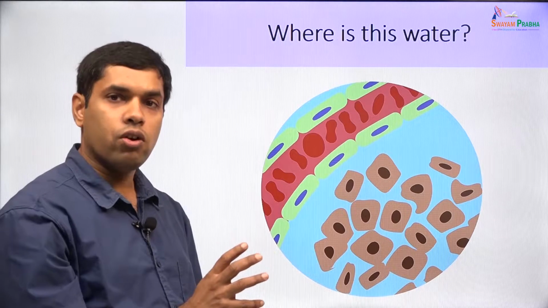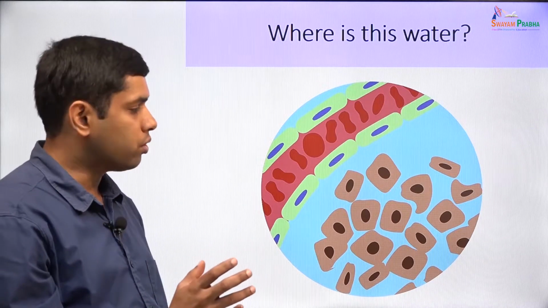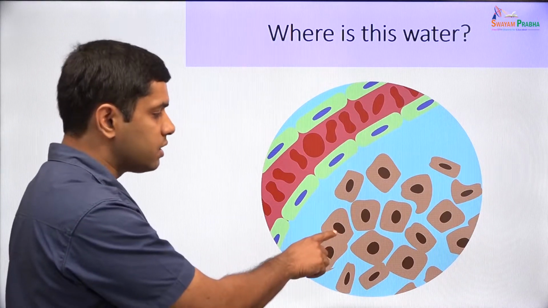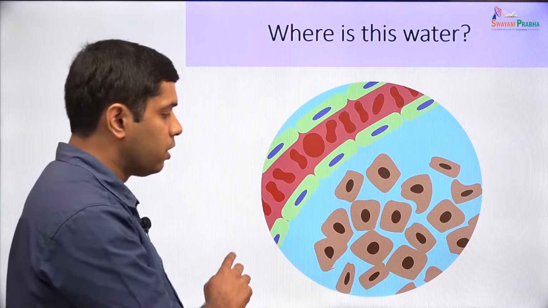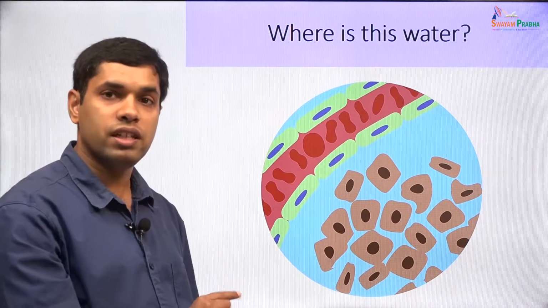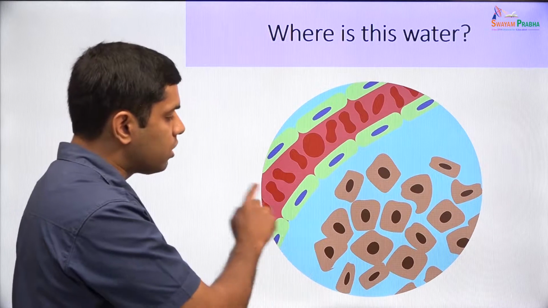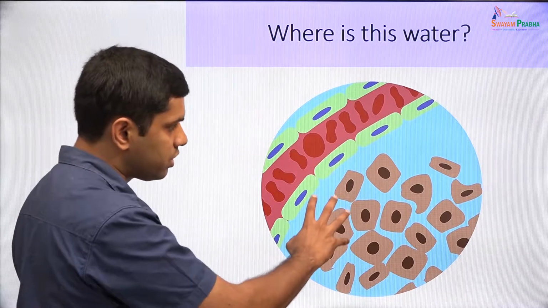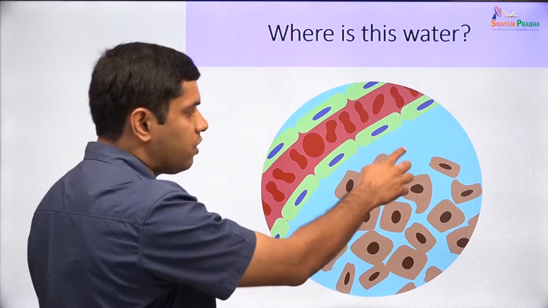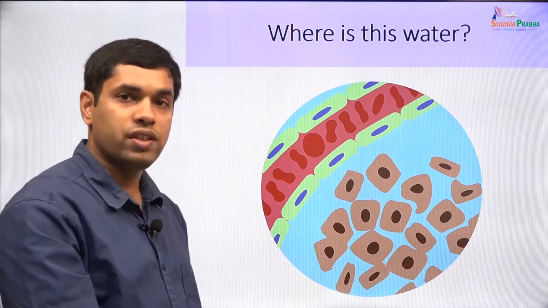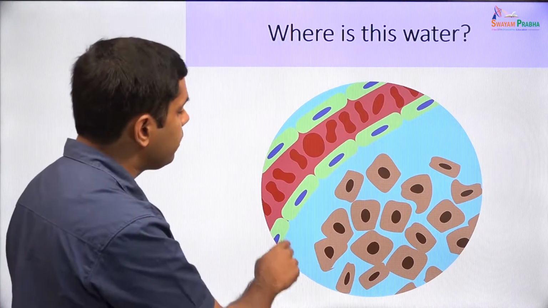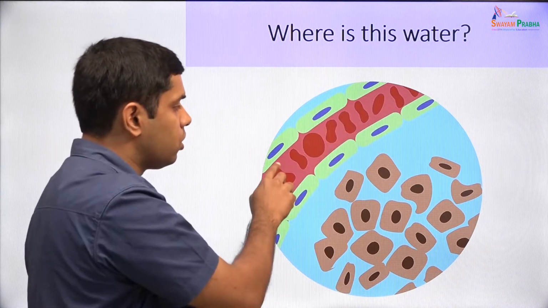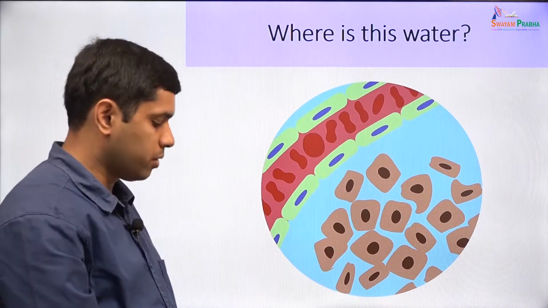So, one easy way of dividing the body water is to divide it into the water that is inside the cells and the water that is outside the cells. So, the water that is inside the cells is called the intracellular fluid, and the water that is outside the cells is called the extracellular fluid. And now you can make out that there is an extracellular fluid that is just around the cells, and this fluid that is around the cells is called the interstitial fluid, and the part of the extracellular fluid that is inside the blood vessels or the fluid part of blood is called plasma.